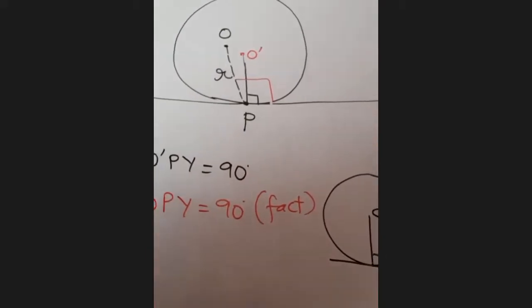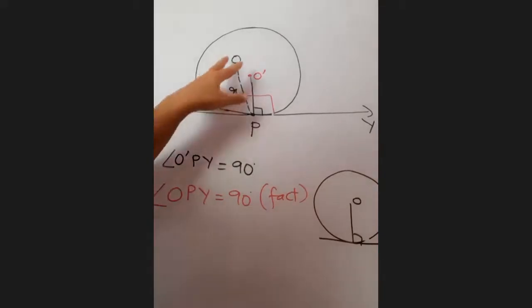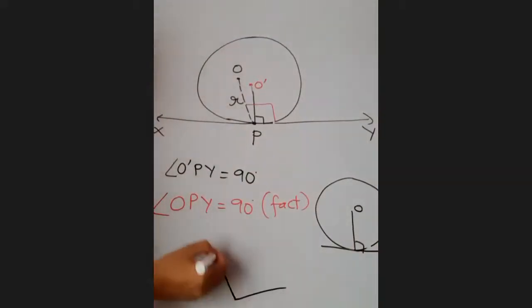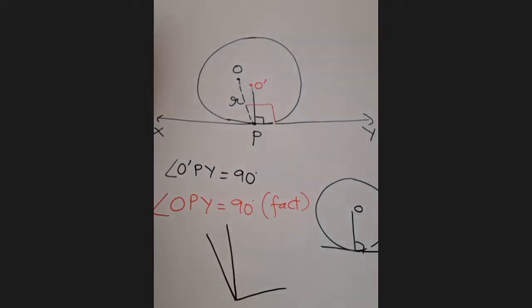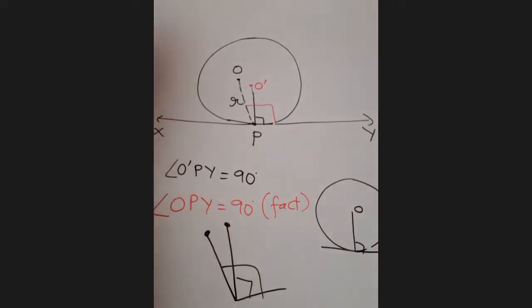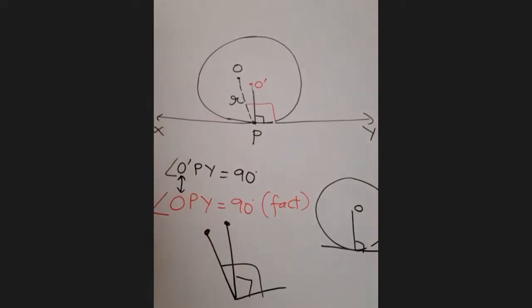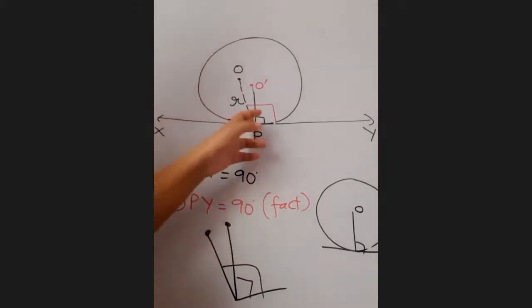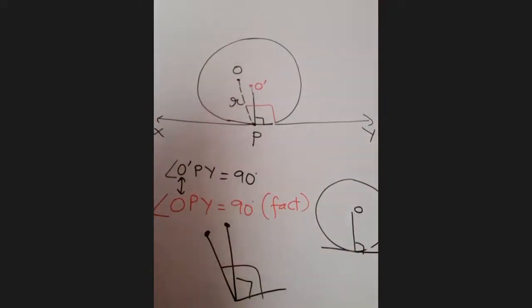Children, this is possible only when these two points are the same, O and O dash are the same, otherwise not. So what we assumed, that it is not passing through the center, was wrong, and hence this perpendicular must pass through the center.